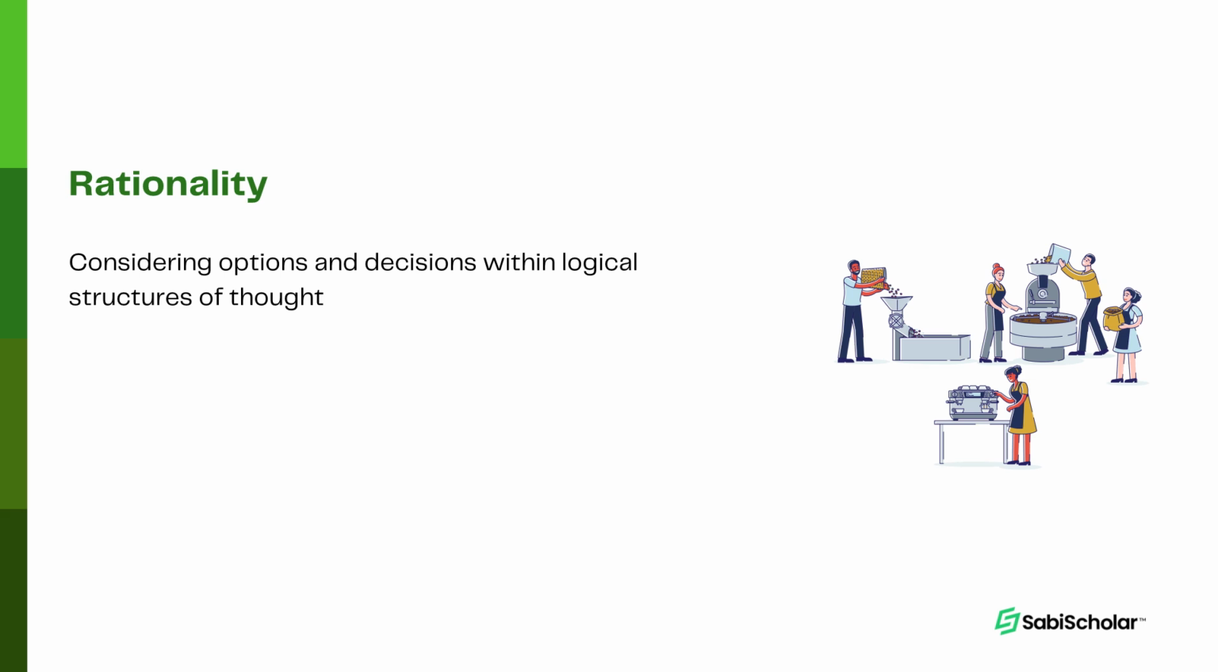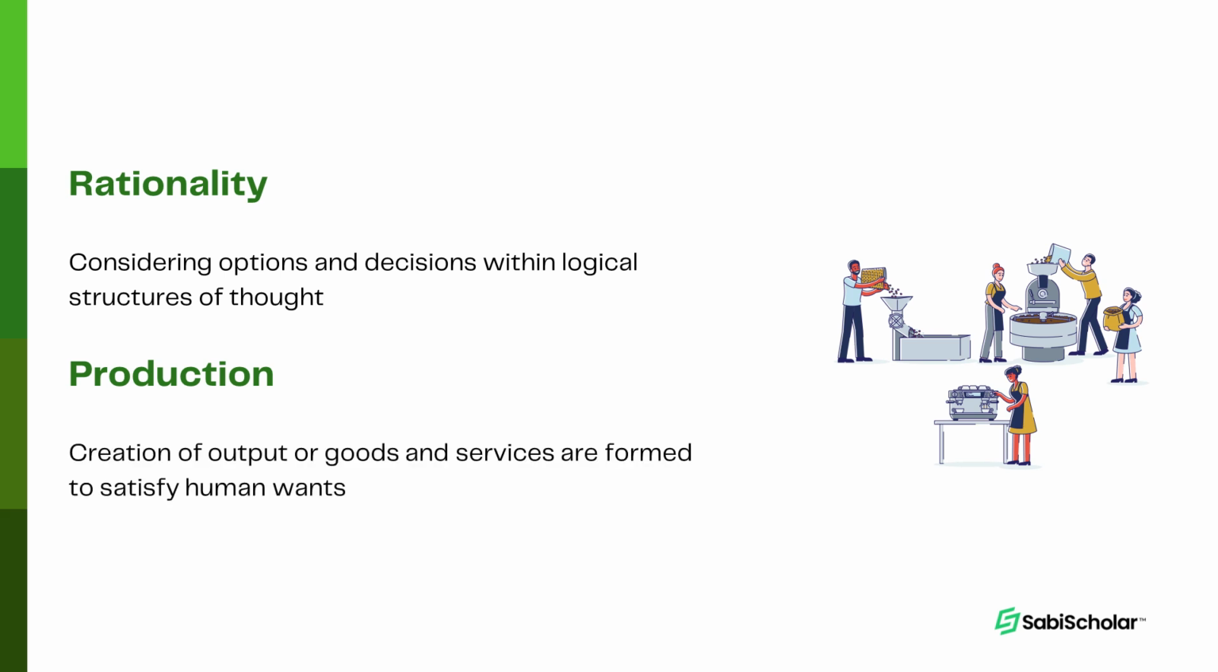Let's talk about production as one other concept. What is production? This is the process in which various inputs or activities involving creation of outputs or goods and services are formed to satisfy human wants. Now that sounds like a lot of English, but let me just break it down for you. Yes, that is why I'm here to guide you.